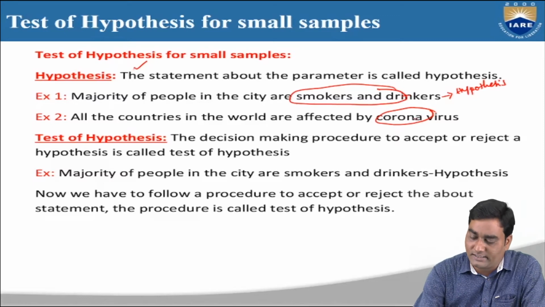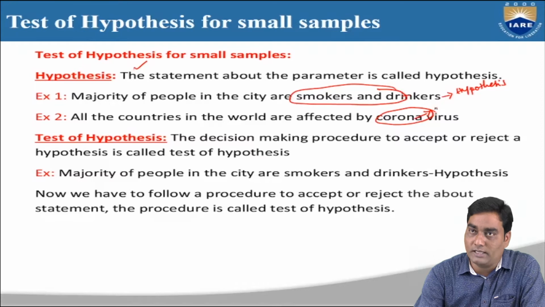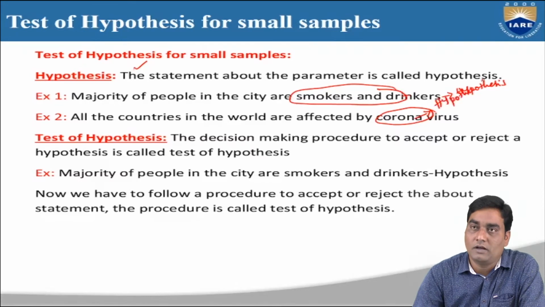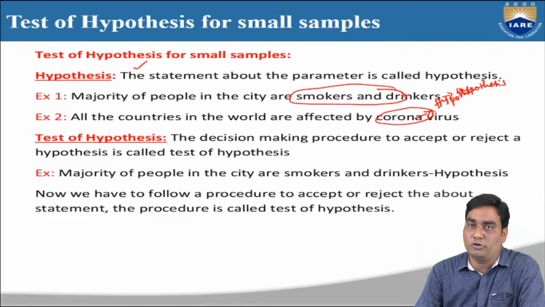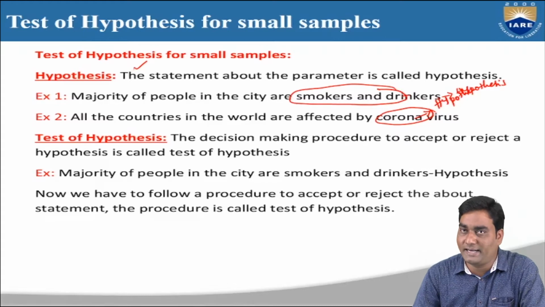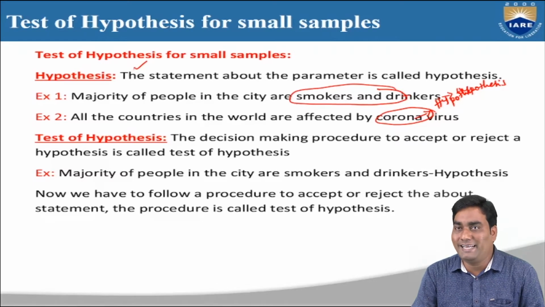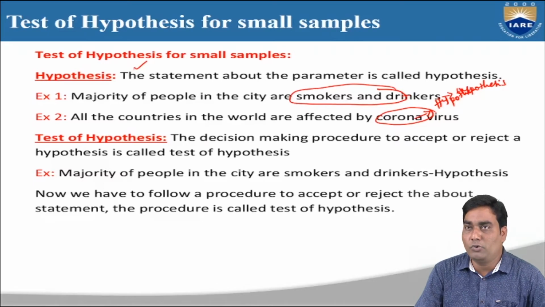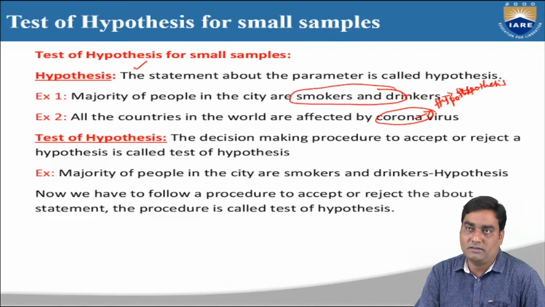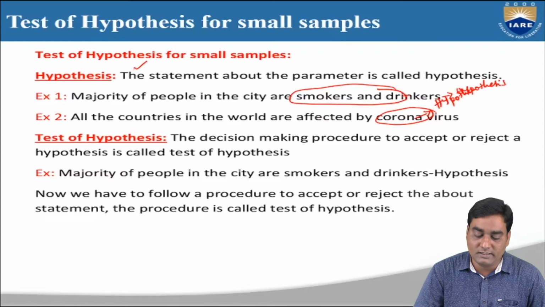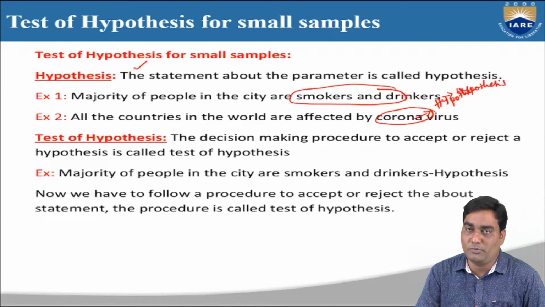So that's why this is also known as hypothesis. Finally we can conclude that any type of statement about any type of parameter is called a hypothesis.